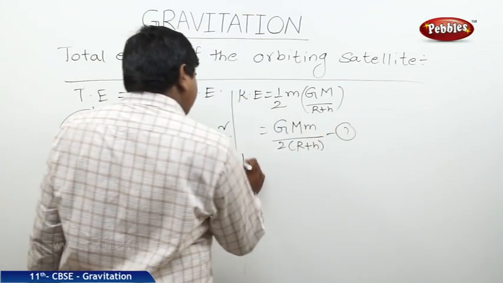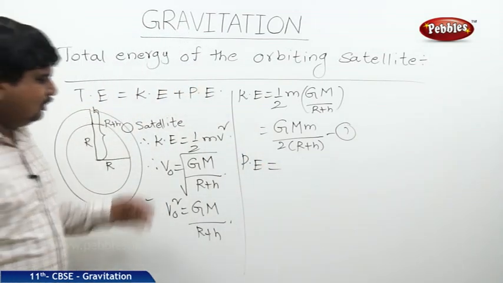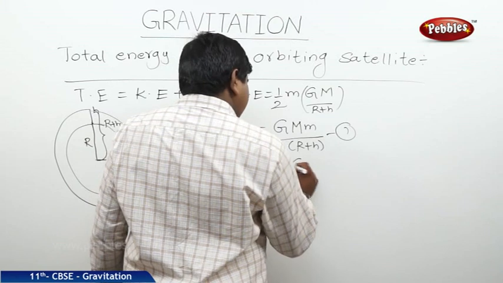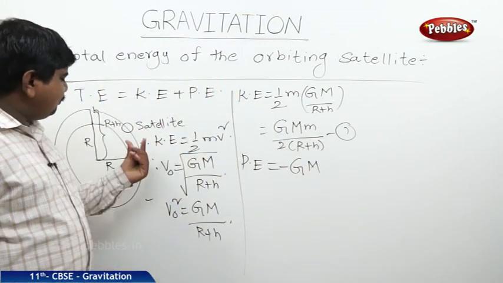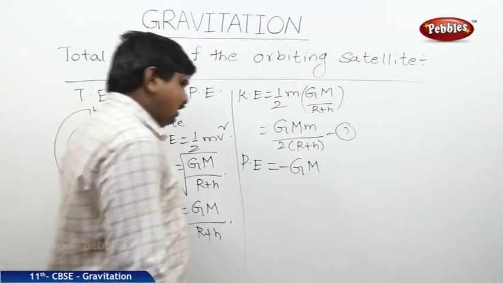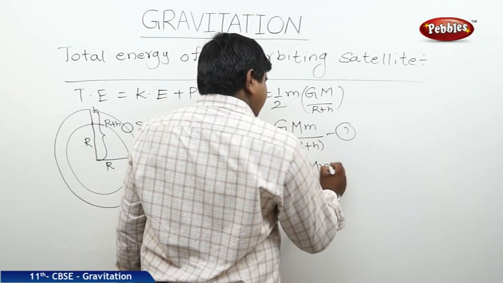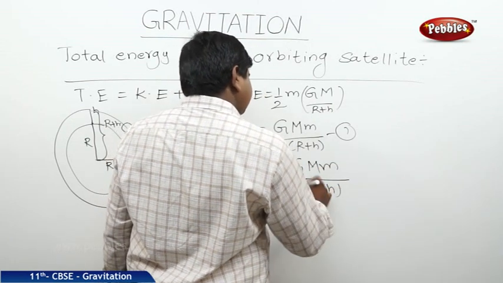The next one is potential energy. We already discussed this. The potential energy equation is nothing but the work done to move the satellite from one point to another point, from infinity to the distance r or any finite distance. It will be minus G capital M small m by R plus H.